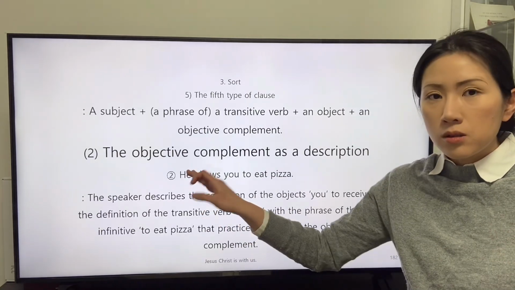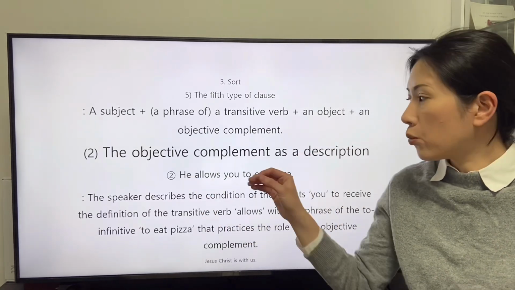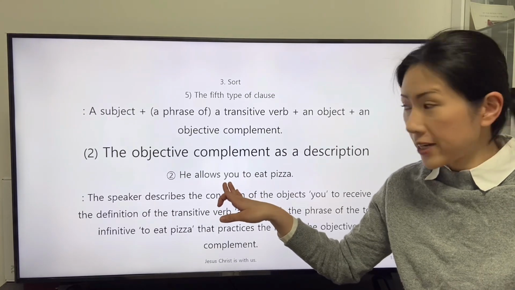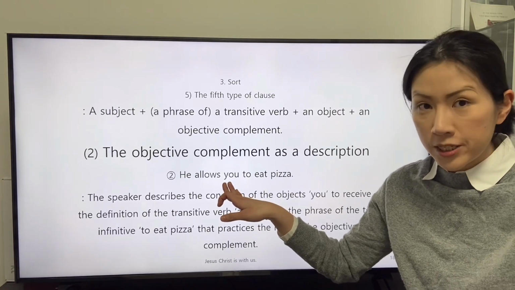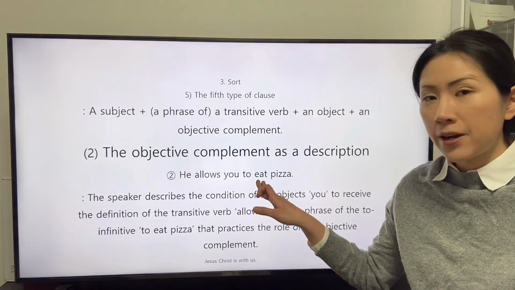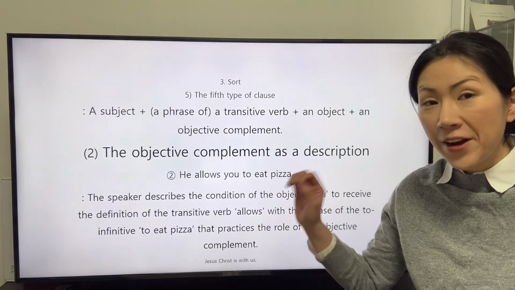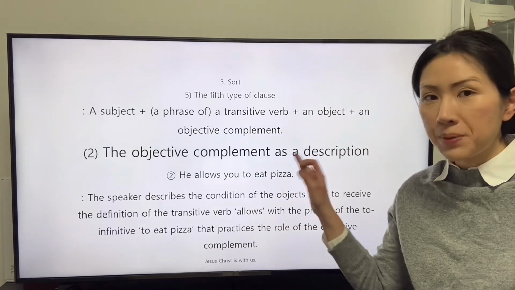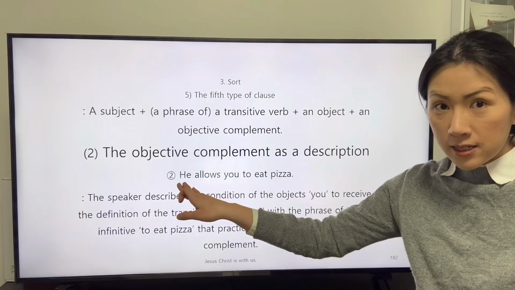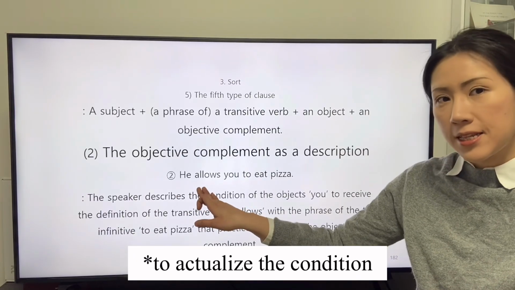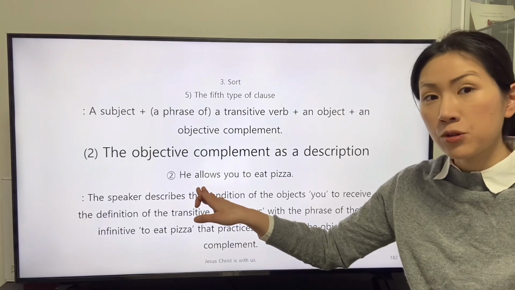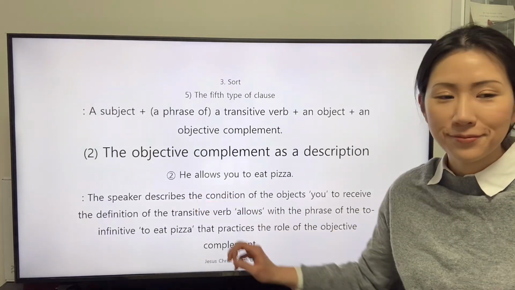So the point in time when the object, who are the listeners, actualize the action indicated by the phrase of the to-infinitive, to eat pizza, is later than the subject's, indicated by the transitive verb allows.